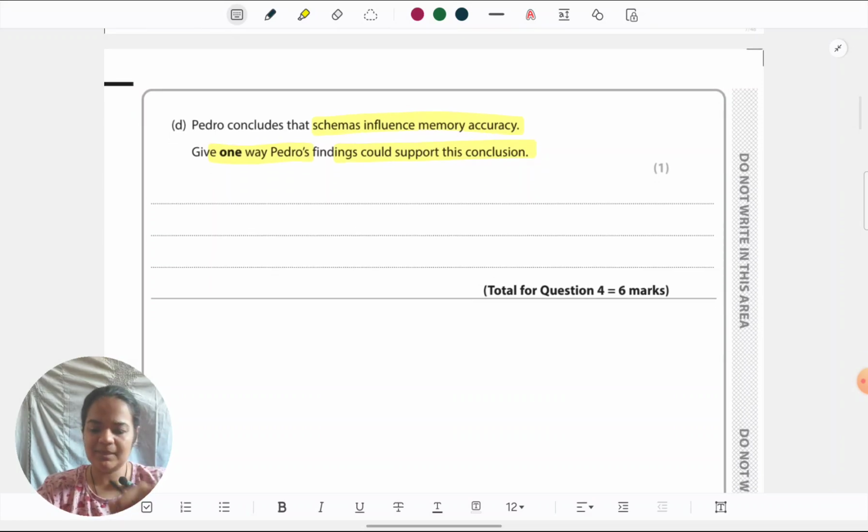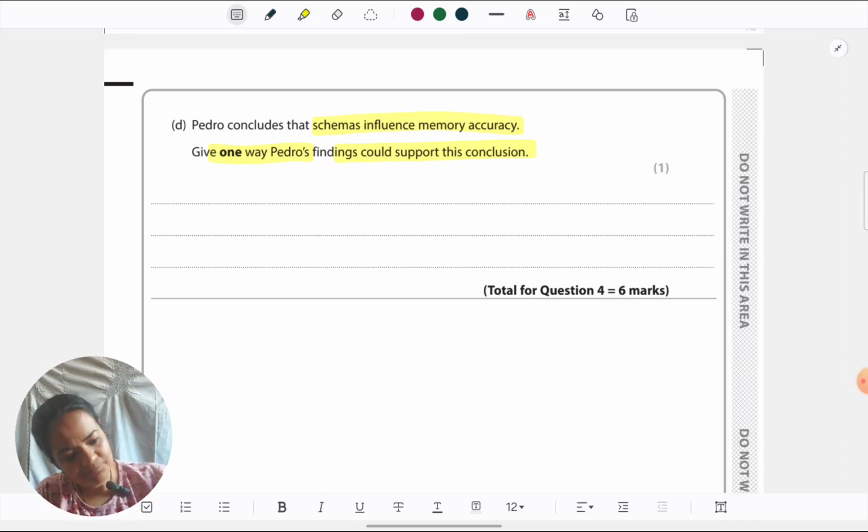I told you explaining things is beyond the scope, but just to give you a quick refresher, what's a schema? It's a mental framework. So if I'm able to remember typical objects easily, that's because it's matching my schema. Unusual object, why can't I remember? Because I don't have a schema for it. I don't have existing knowledge. So that's what the study is showing.